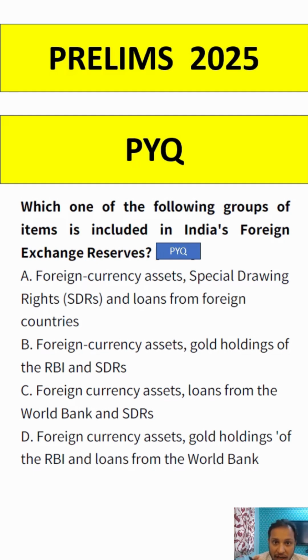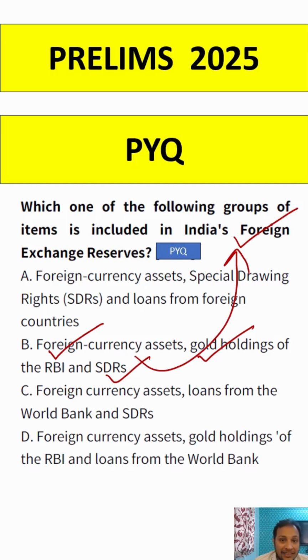In this video, I am going to discuss a very important PYQ and explain why this PYQ theme has a very high chance of coming in the UPSC prelims examination 2025. Let us see the PYQ, guys. Which one of the following groups of items are included in India's forex reserve? So guys, you can see the forex reserve basically includes what? It includes foreign currency assets, gold holdings and SDR. These are the three things in India's forex reserve.